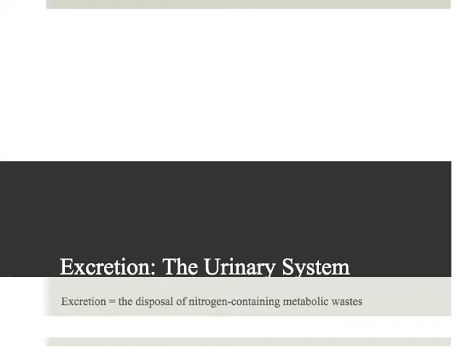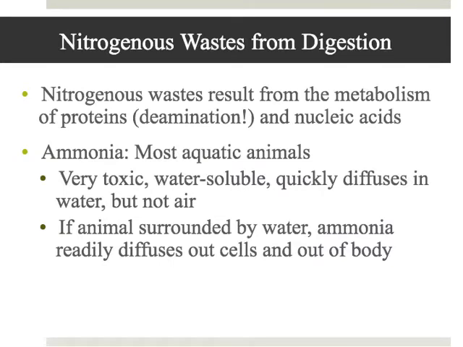So in this video we're going to start talking about excretion in the excretory system, which is also known as the urinary system. And here we're going to define excretion as the disposal of nitrogen containing waste. In other words, the urinary system is really how your body gets rid of extra nitrogenous waste, which can be fairly toxic to the body. So let's talk about nitrogenous waste a little bit.